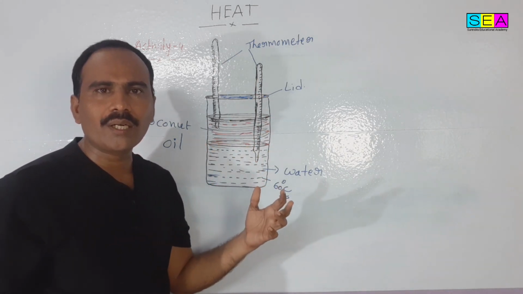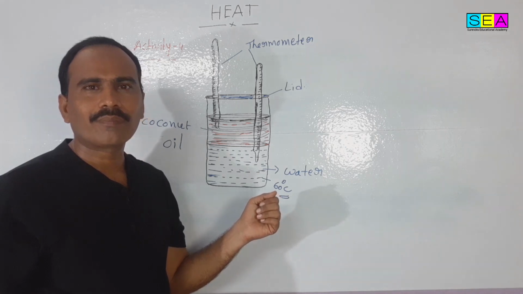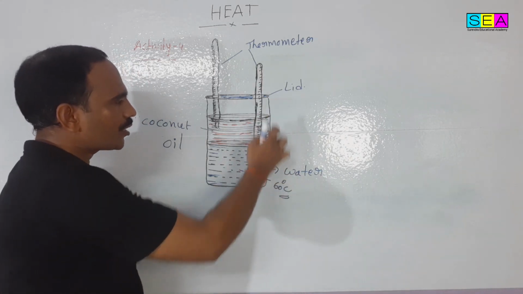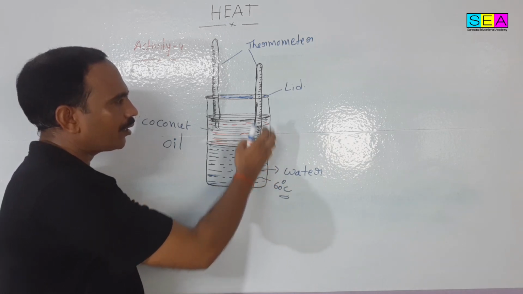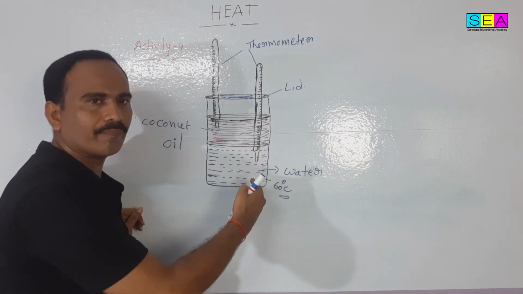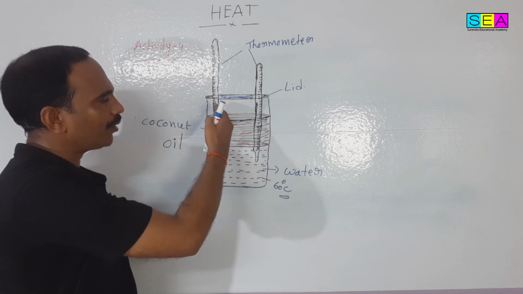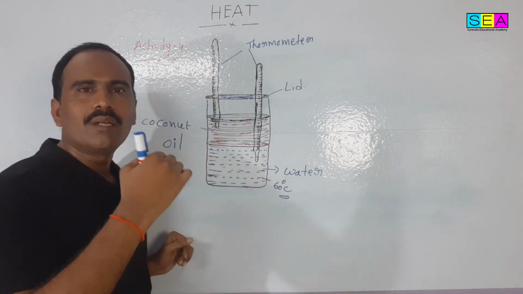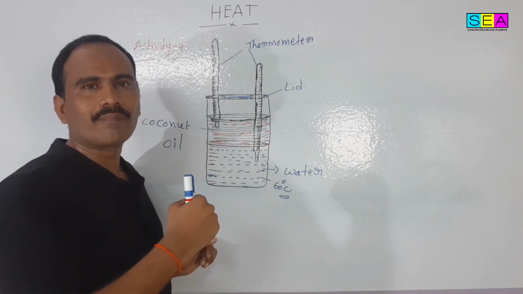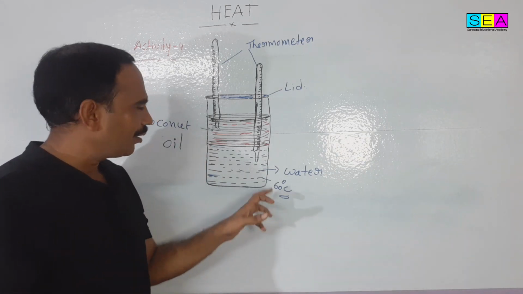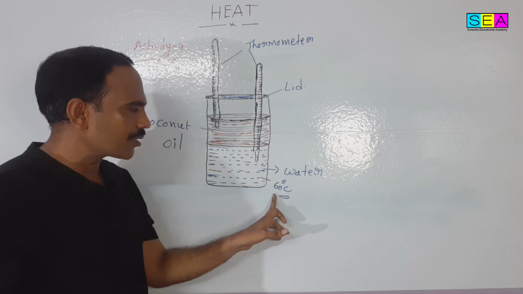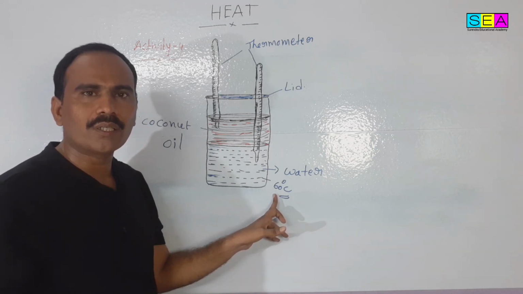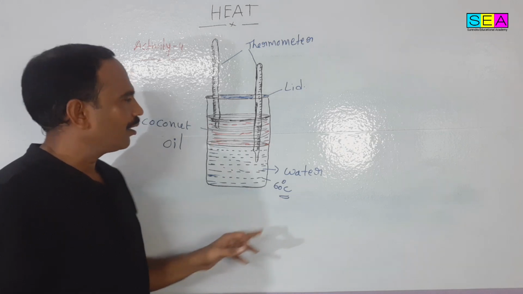If we observe the readings, the thermometer kept in the water shows its reading decreasing, and at the same time the thermometer kept in the coconut oil shows its reading increasing. The initial temperature of the water is 60 degrees Celsius.